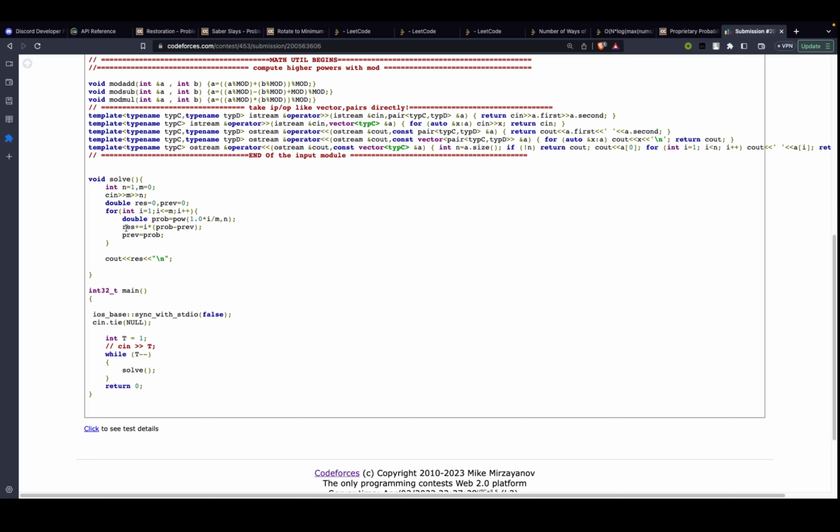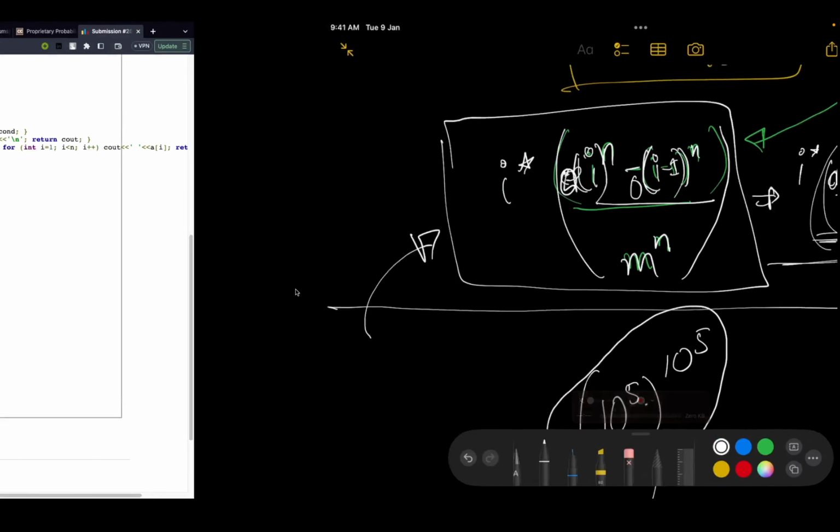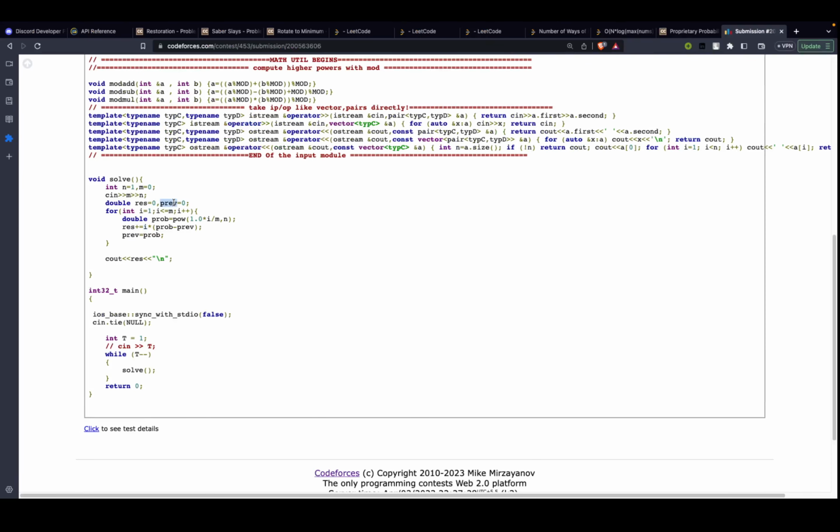Then the result is a summation over all the values, where we multiply by I. So coming back over here, this basically means that I is getting multiplied by the current value minus the previous value. Initially the previous value would be 0. So we'll say result is equal to result plus I multiplied by the current probability minus the previous probability.